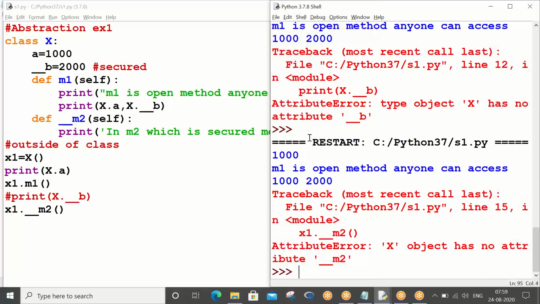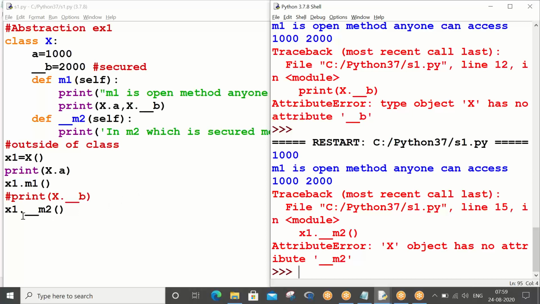Right. Can you see that your interpreter is not able to recognize any property which comes with underscore underscore? So that is how it is being designed. If you add one underscore to a property, it will be accessible, but with two underscores it will not be accessible by the Python interpreter.